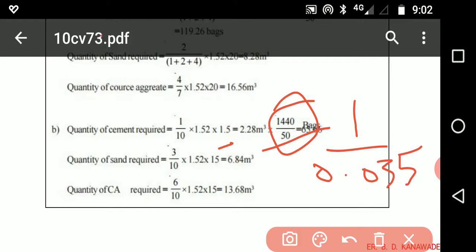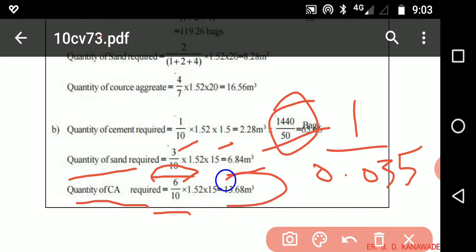Quantity of sand required. Content of sand in 1:3:6 proportion, 3 is the content of sand, sum of proportion is 10, multiplied by 1.52 into 15, is equal to 6.84 meter cube of sand required for 1:3:6 proportion. Quantity of coarse aggregate required in 1:3:6 proportion, 6 is the content of coarse aggregate upon sum of proportion, into 1.52 into 15, is equal to 13.68 meter cube of coarse aggregate.